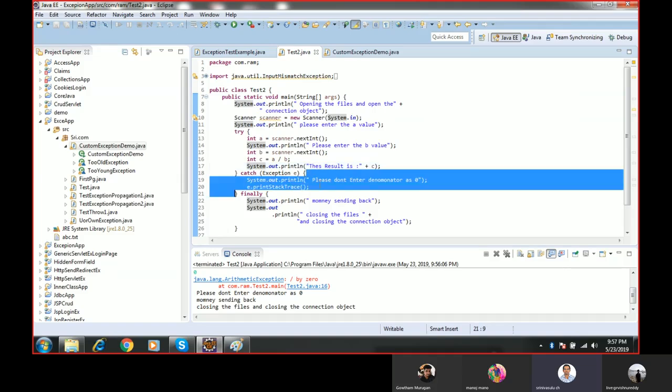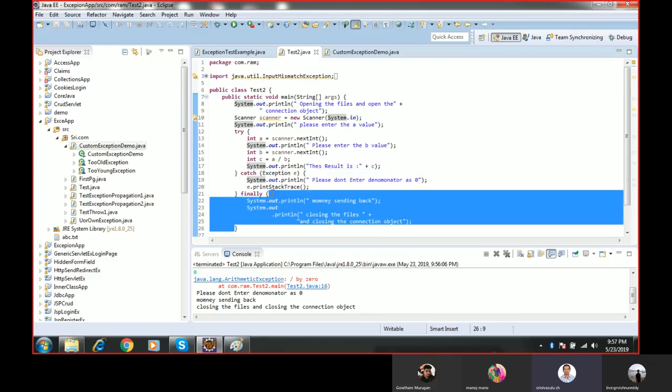In the catch block, here we have 'please don't enter denominator as 0'. So there is an arithmetic exception here. Then the arithmetic exception is given, and then 'please do not enter denominator as 0'. The catch block is executed, and then money sending back, closing the files and closing the connection object. So whether the exception has occurred or not, irrespective of that, the finally block will execute 100%.